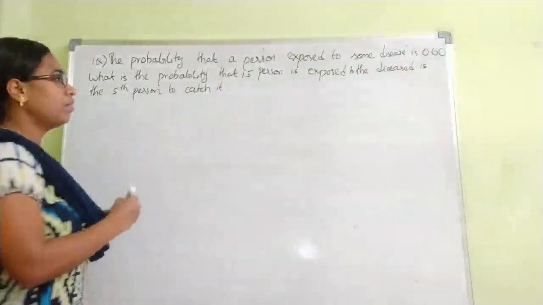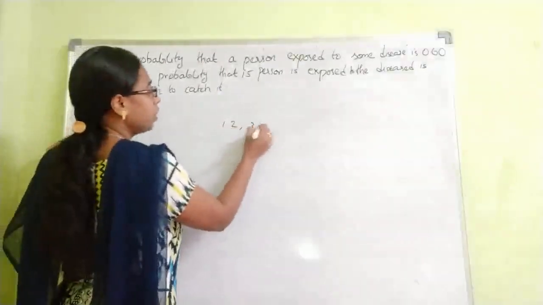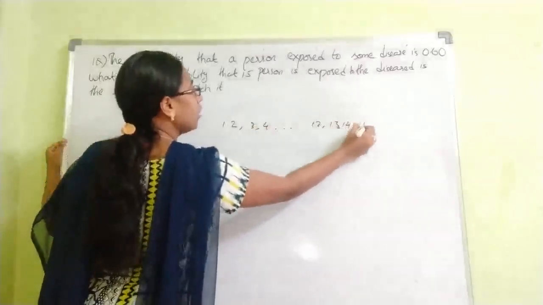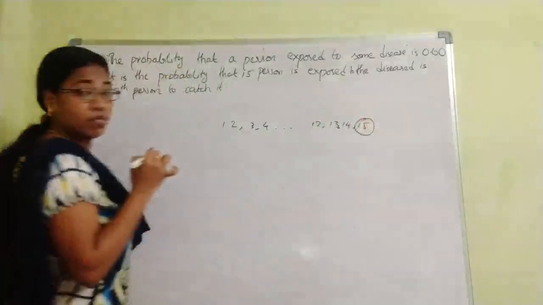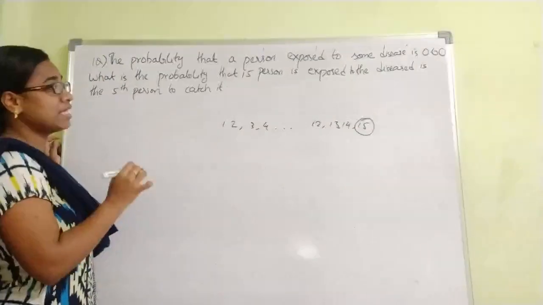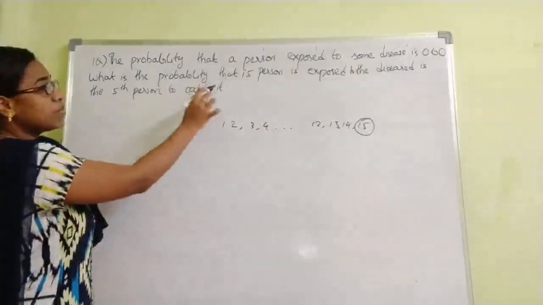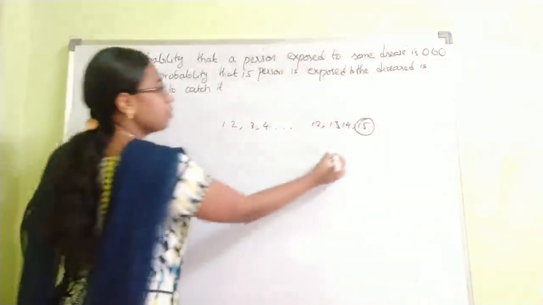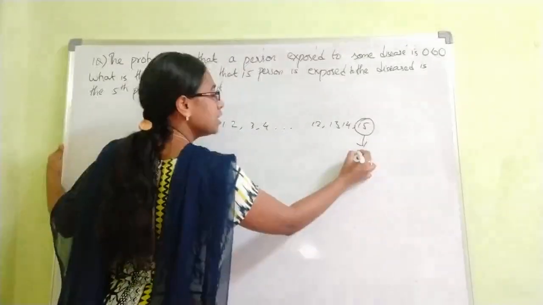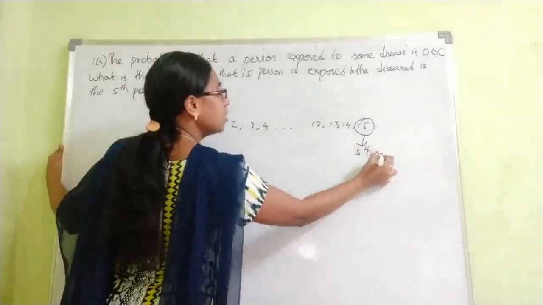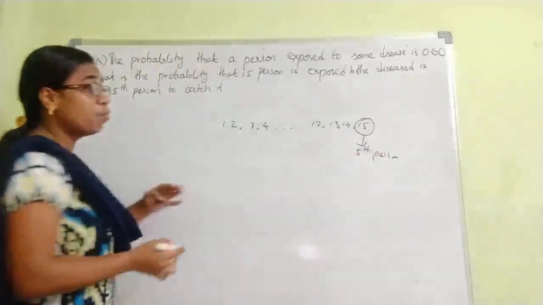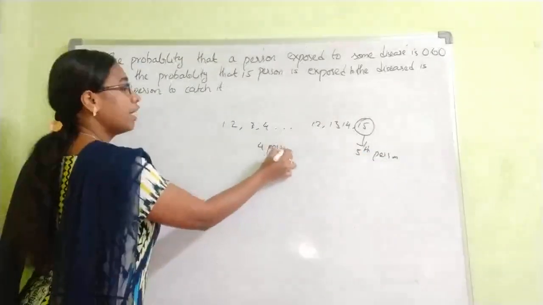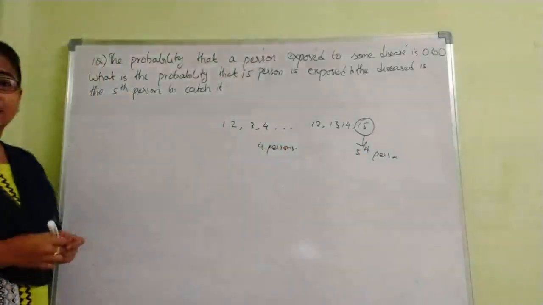So you will be having 15 persons, right? 1, 2, 3, 4, like this, 12, 13, 14, 15. This 15th person will be affected with the disease, and they are asking the probability that the 15th person is the 5th person to get that disease. So before this 15th person, there are 4 persons already who are affected by this disease.